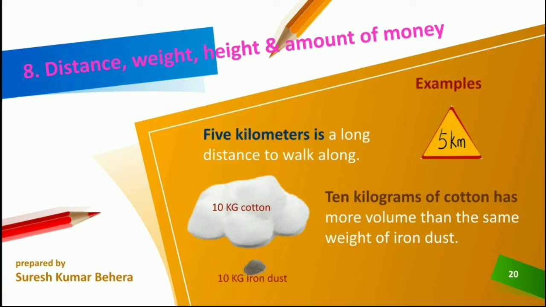See, 5 kilometers, "s" is used. So you may think it is plural, and accordingly plural verb "are" is required. No. As per the rule, if it is a distance, maybe 5 kilometers, 10 kilometers, 100 kilometers, it takes "is", not "are". So 5 kilometers is a long distance to walk along.